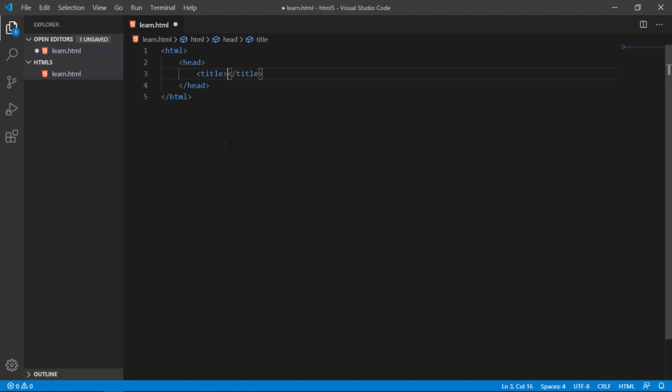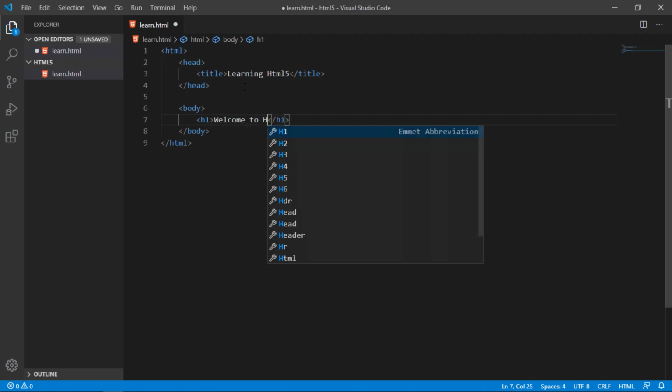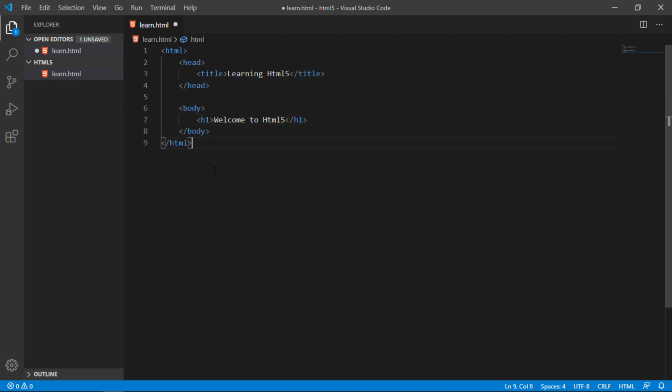And here we write Learning HTML5 in the title, and for the body, here we start learning HTML5 in the Visual Studio Code. So here again I write the same, HTML5, heading H1, Welcome to HTML5. Now first save it: Control S, you can save it.